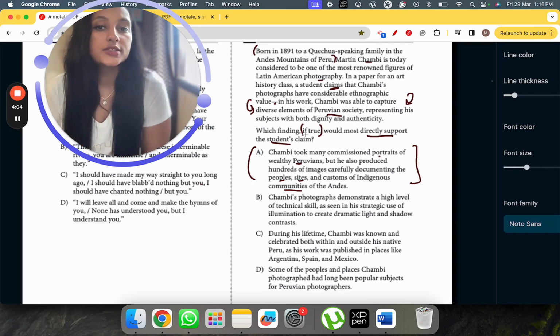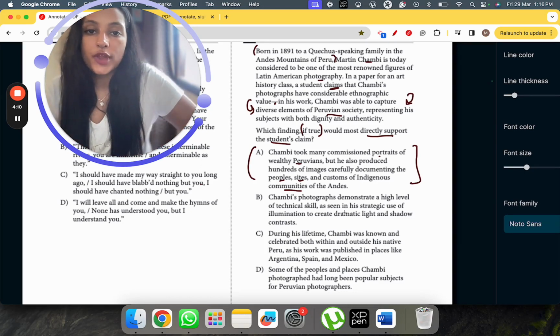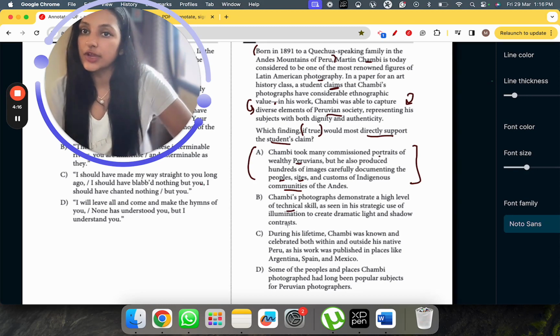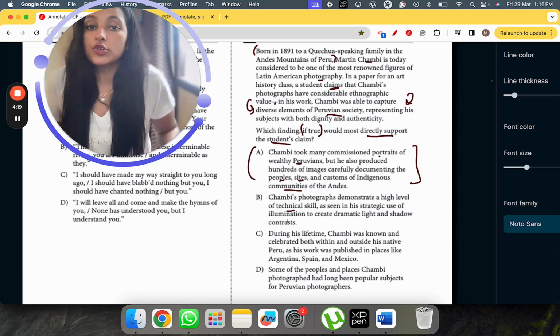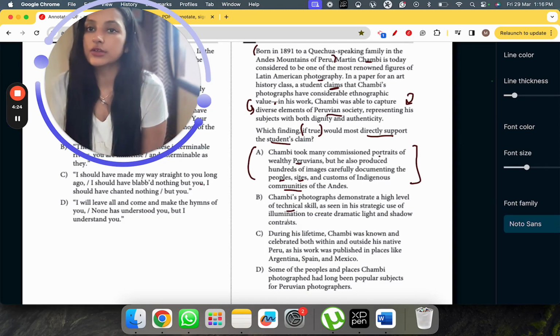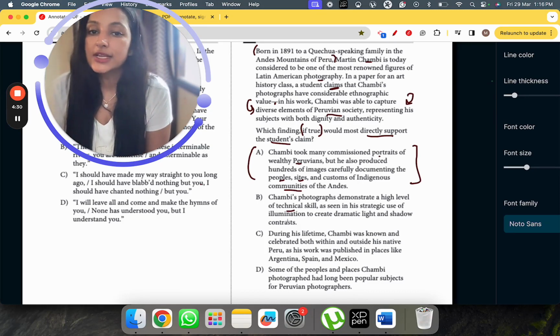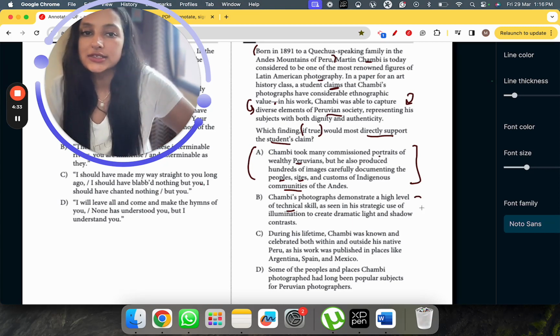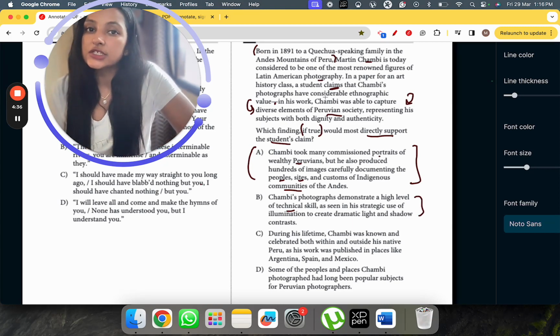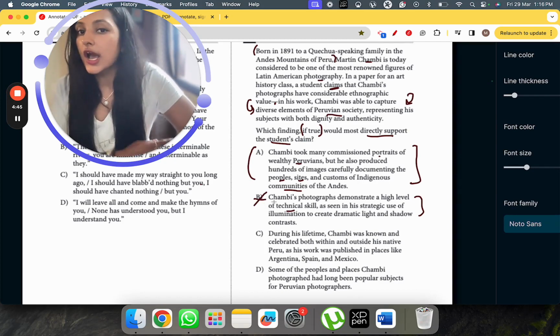Now I'm going to go ahead and start eliminating my other options, to see if I can eliminate them. Now let's go to B. Chambi's photographs demonstrate a high level of technical skill, as seen in his strategic use of illumination to create dramatic light and shadow contrast. So this is talking about technicalities. But the student in the text talked more about the value of his photographs, not about the technicalities. So this doesn't talk about the value, it talks about the technicalities. I'm going to eliminate B.